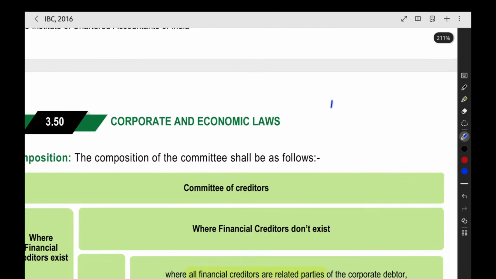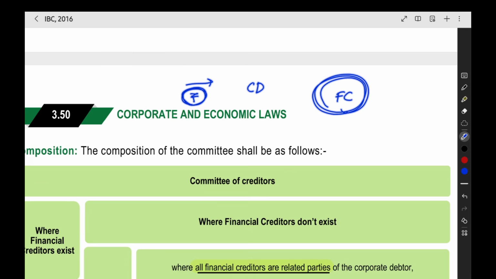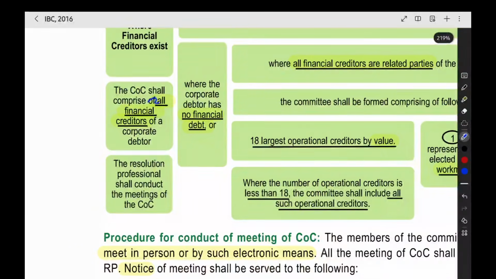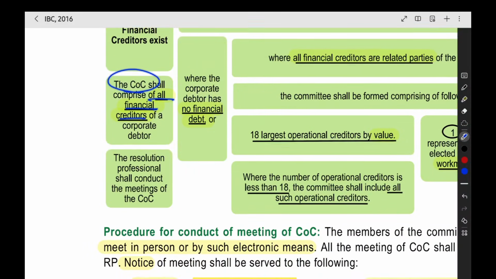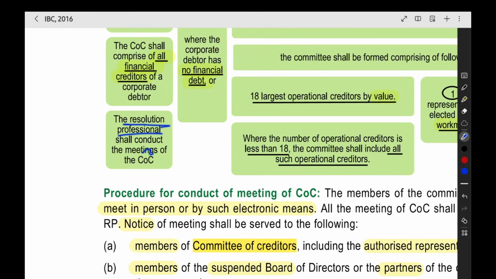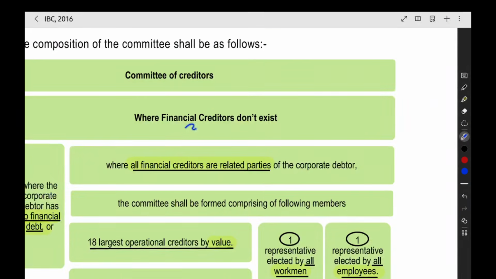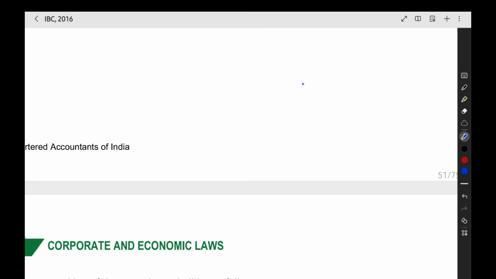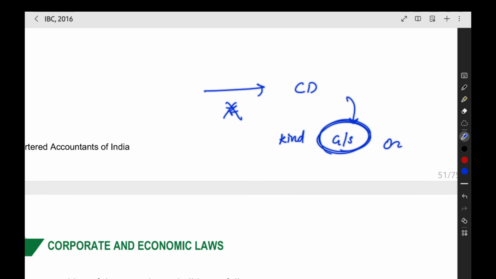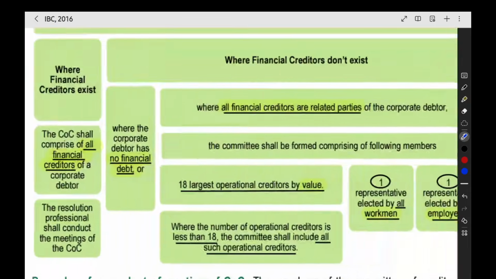When the company has financial creditors, the corporate debtor company has got loans from many persons in the form of money. So all the financial creditors will be there in the committee of creditors. Then the resolution professional will conduct the meetings of the committee. Now, if there are no financial creditors for a particular company, everything is in the form of kind, like either goods or services the company has got on credit, only operational creditors are there.